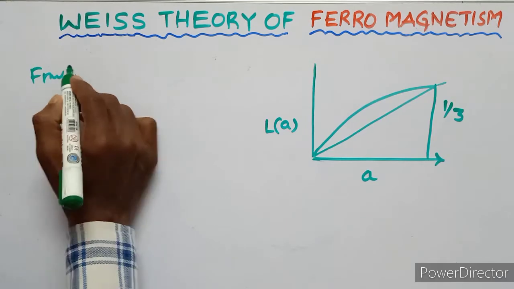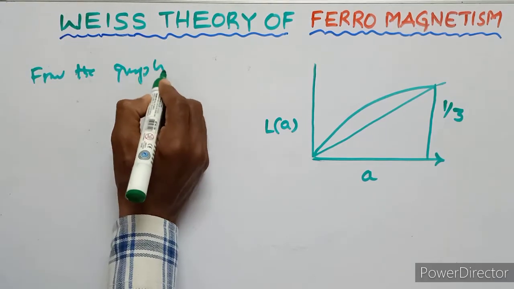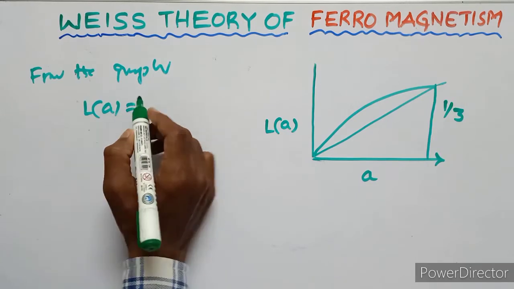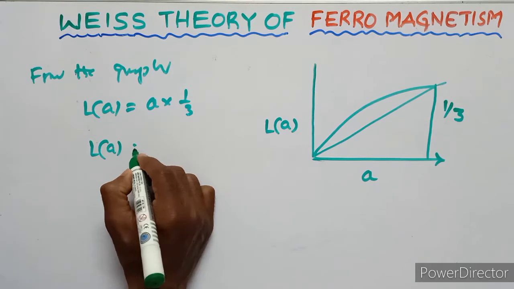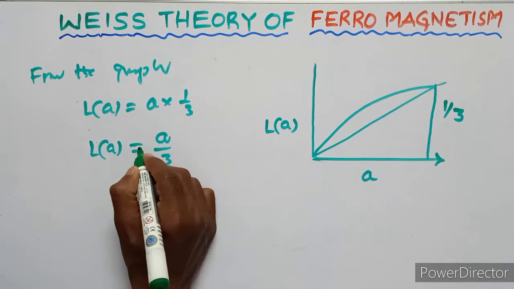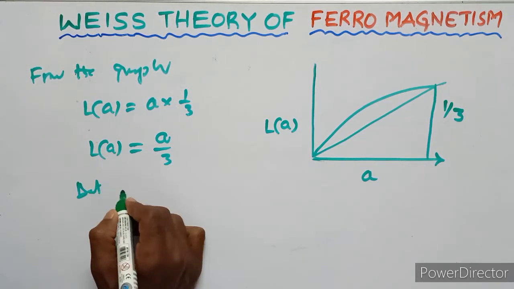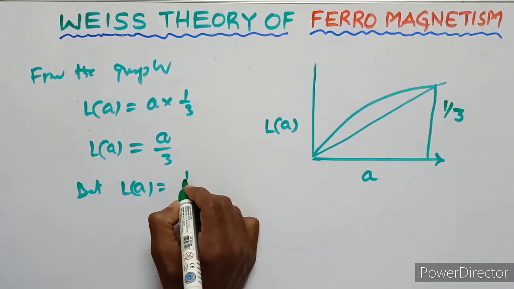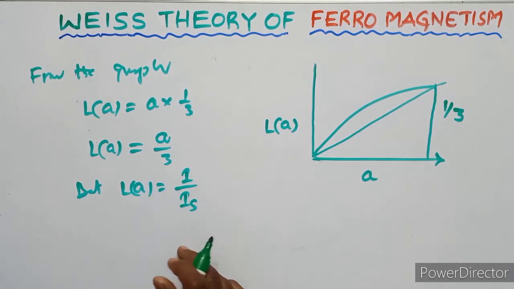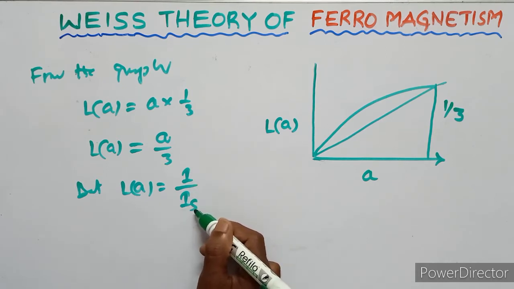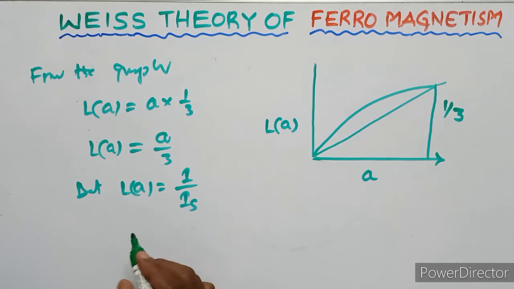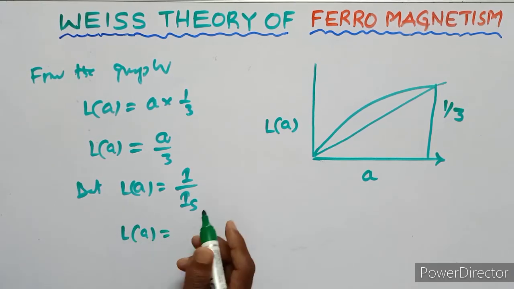So from the graph, L of A equals A into 1 upon 3, L of A equals A upon 3. But L of A equals I upon IS, the ratio between the intensity of magnetic field and the saturation intensity.